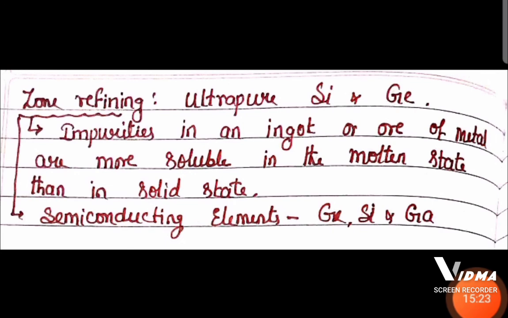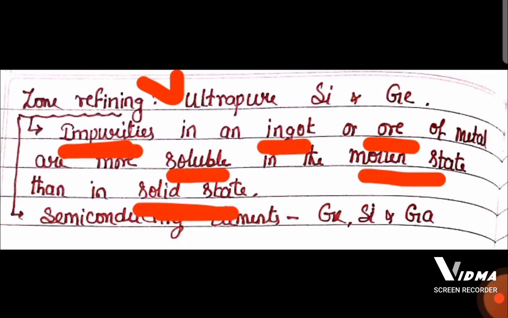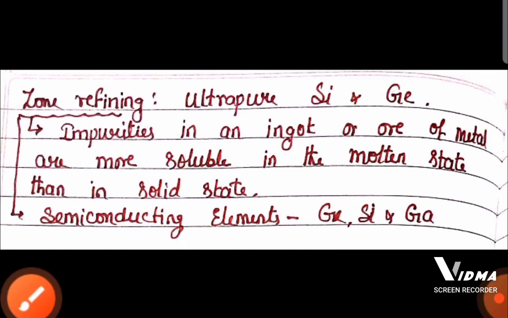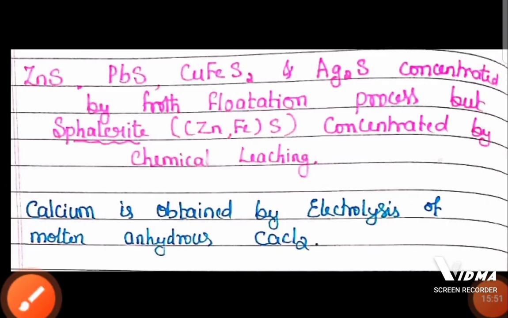Now, zone refining is used for ultra pure metals, ultra pure elements like silicon, germanium and gallium. And here remember, the principle is impurities in the ore of metal or ingot are more soluble in the molten state than in the solid state. Impurities are more soluble in a molten state than in the solid state. So it is useful for semiconducting elements like germanium, silicon and gallium.